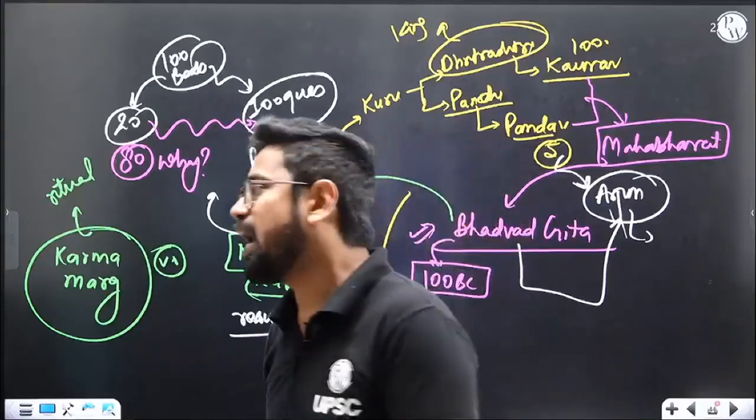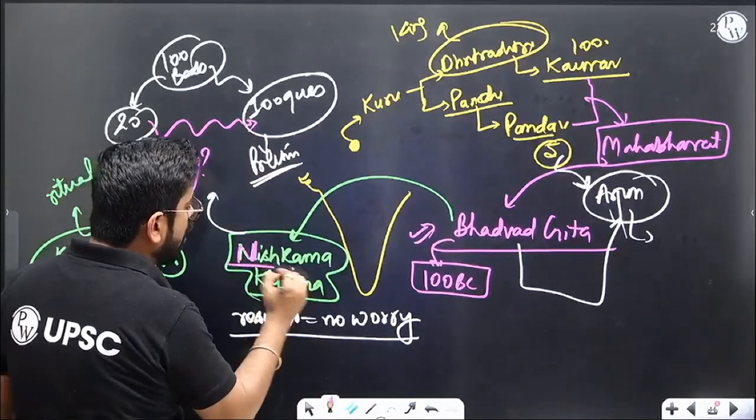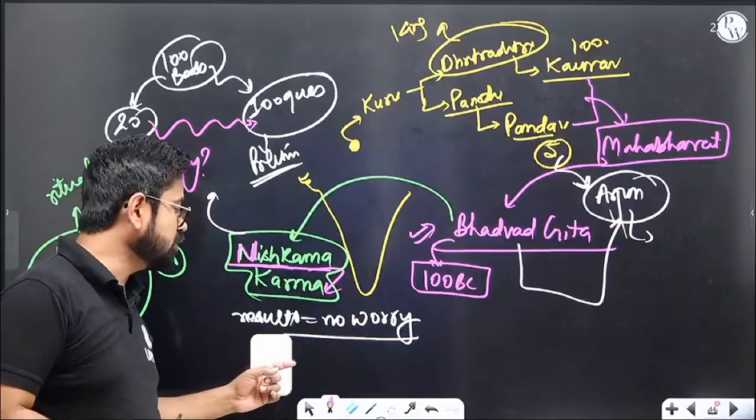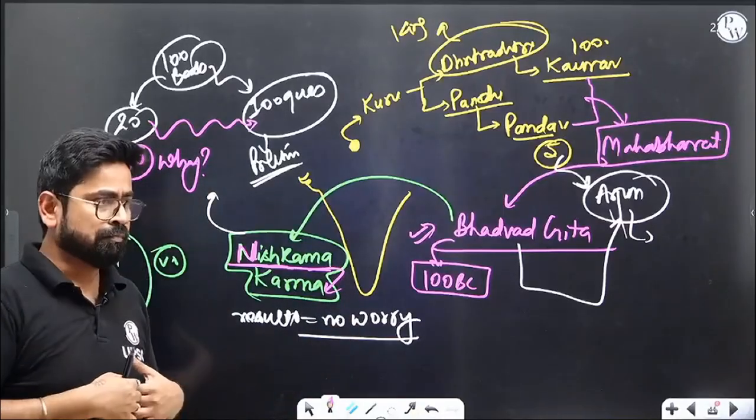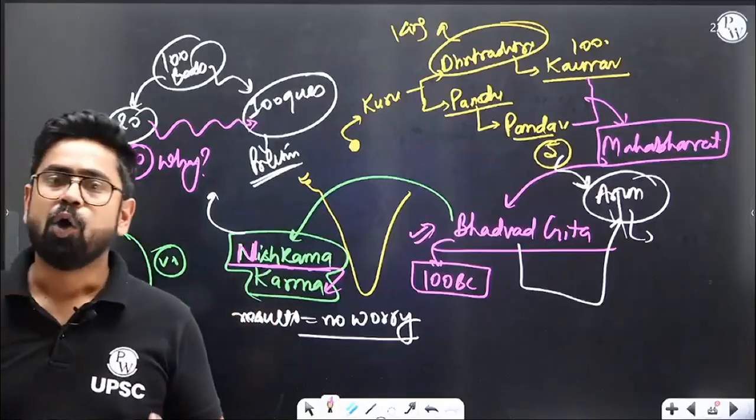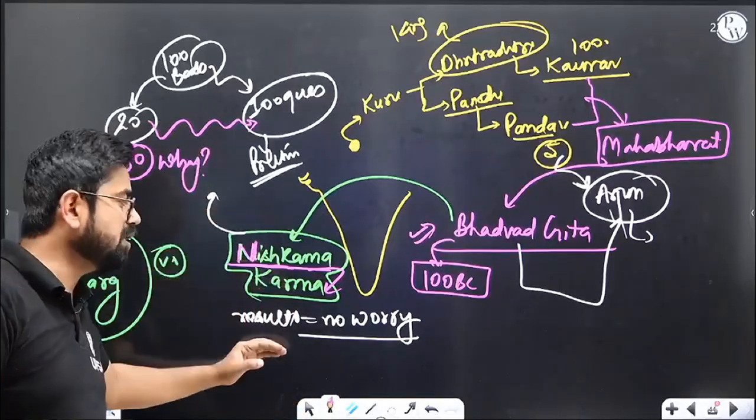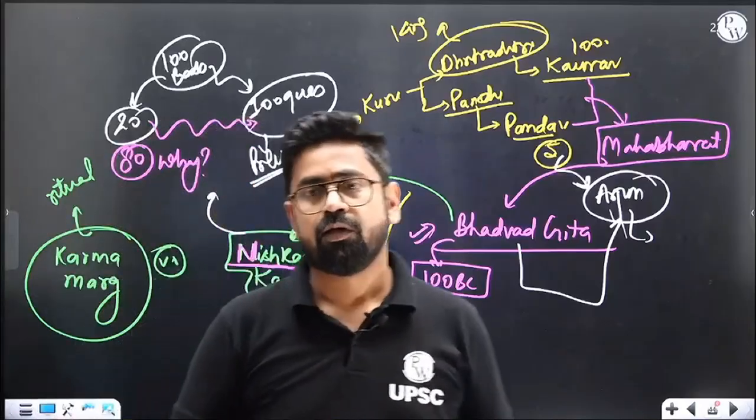There should be no desire, Nishkama. There is no desire or feeling attached to any karma. It does not mean that you don't have to strive for the result, but don't worry about it. It is not in your hand. The only thing in your hand is hard work. The only thing in your hand is karma, not the result. The result will automatically happen based upon your karma. I hope you got this point.